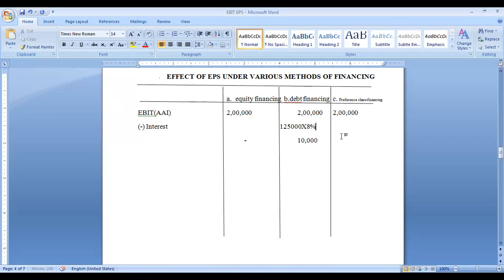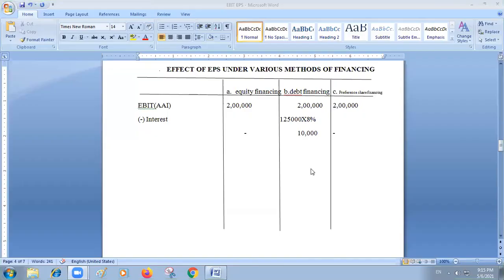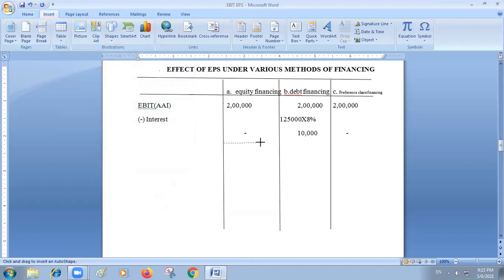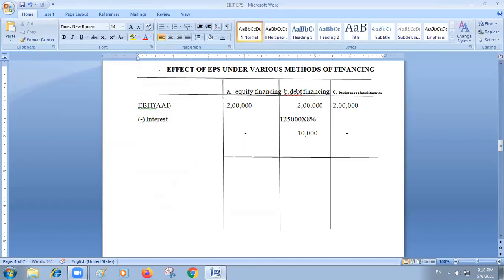So here in the third one, as it is mentioned, only preference shares are there. So here also there is no case of interest. Interest is only in the second alternative, because debt financing is there. That is why interest came for us. So you have to deduct.